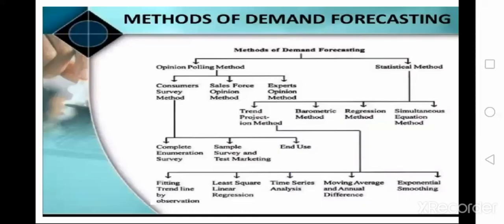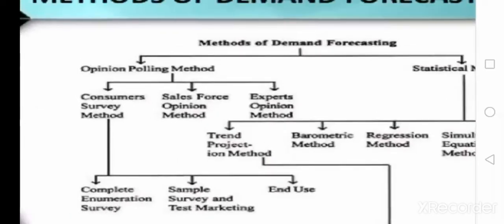Demand forecasting methods are divided into three types: opinion polling method, statistical method and other methods. The opinion polling method includes the consumer survey method, Salesforce opinion method, and expert opinion method. And the statistical method includes trend projection method, barometric method, regression method, and last one, simultaneous equation method.